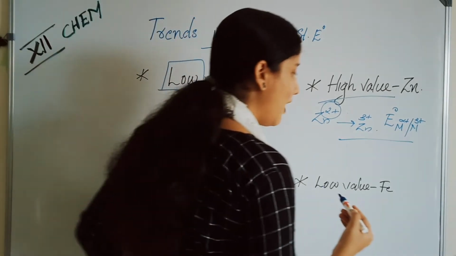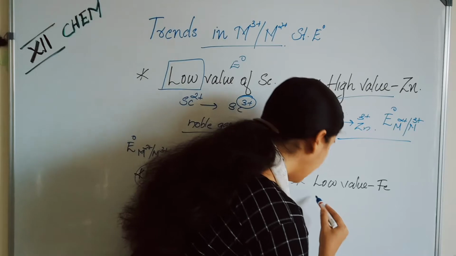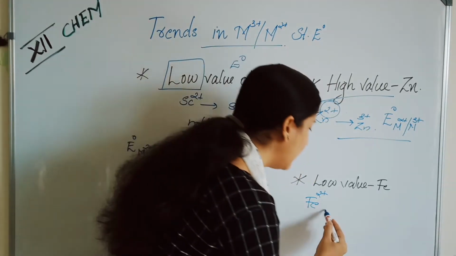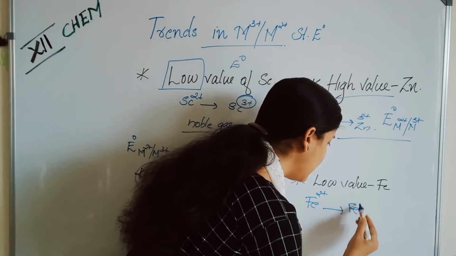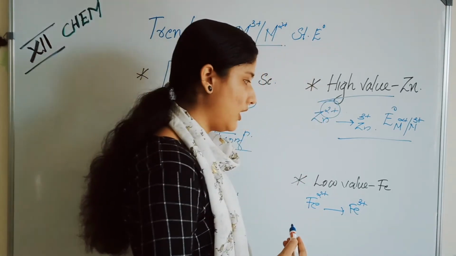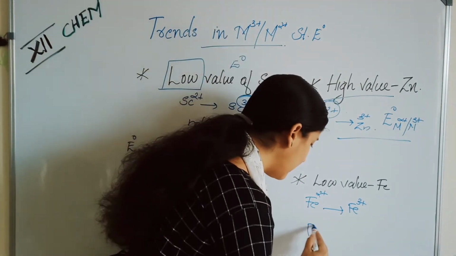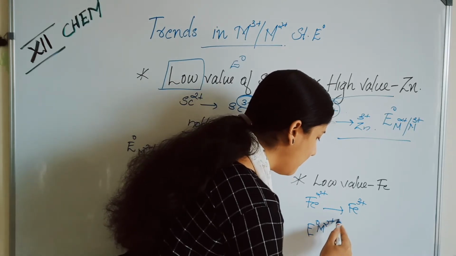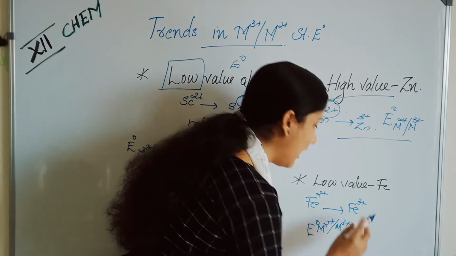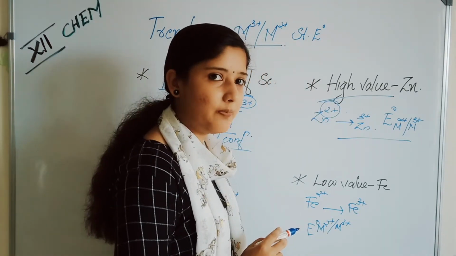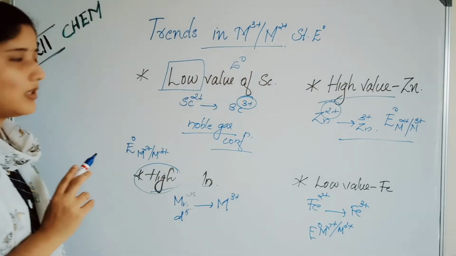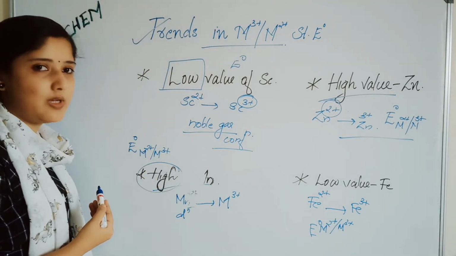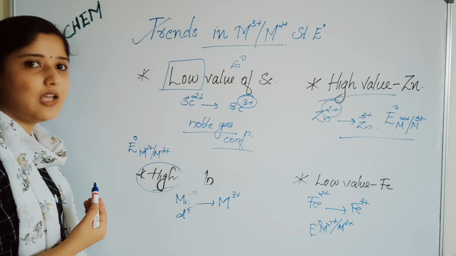Next is the low value for iron. Iron in the 2+ state to Fe in the 3+ state. Fe in the 3+ state is highly stable, we already know. Hence the E0 of M2+/M3+ will have a high value. Okay. These are the 4 important points that you should take care of in the case of trends in M3+/M2+ in determining the standard electrode potential.